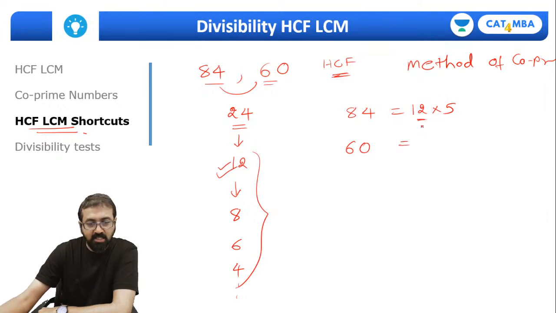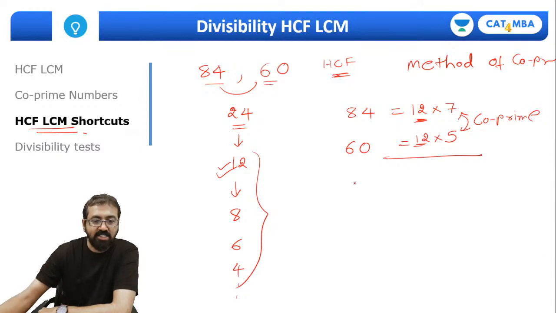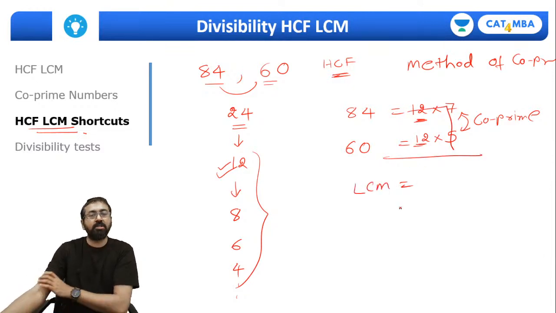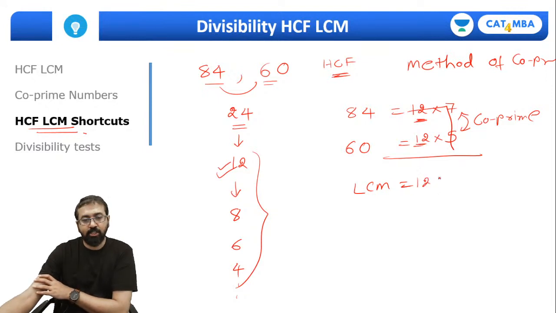Represent both the numbers in terms of that HCF. 12 is the HCF, and the proof of that is that these two parts should be co-prime. That means this 12 is the correct HCF. Now what is the LCM? Draw that reverse L. So LCM is 12 into 7 into 5.